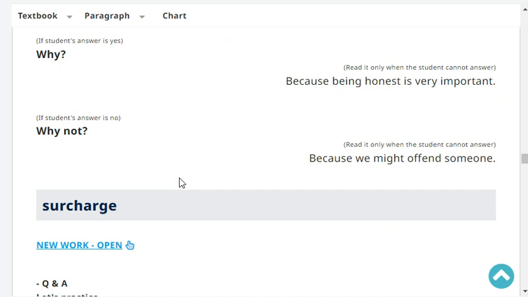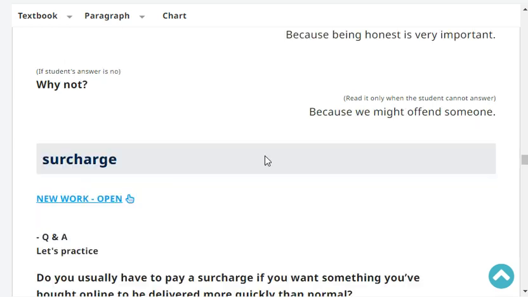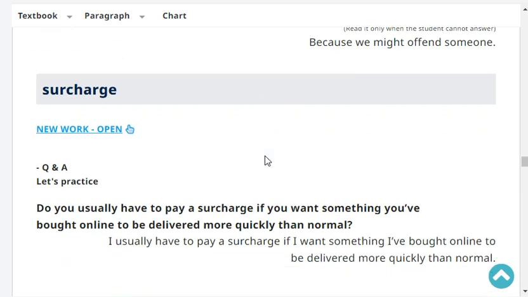Because honesty is the first priority for business. That's correct. First priority, and you will gain more customers if you're honest. They will trust you. Very good.